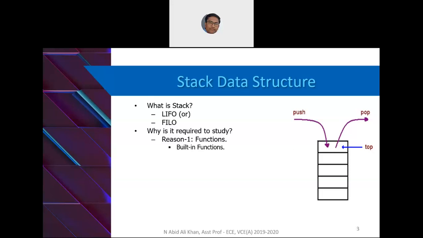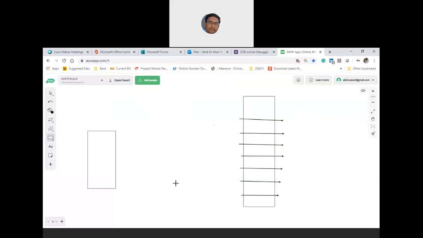How do you justify that you require stack in functions? Can somebody tell how do you technically prove that you need stack for functions?